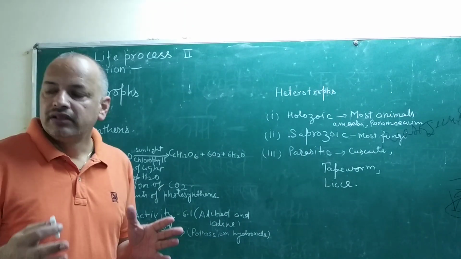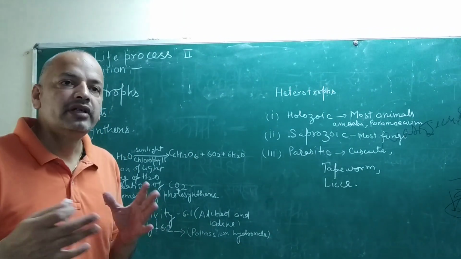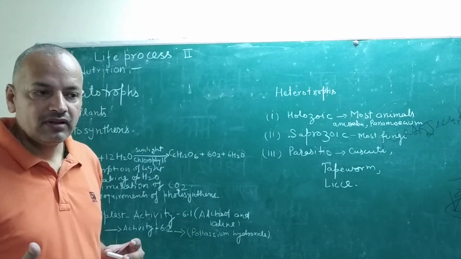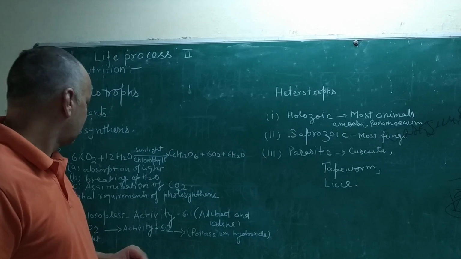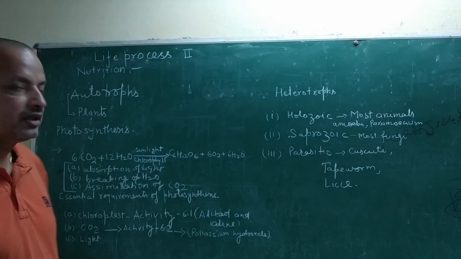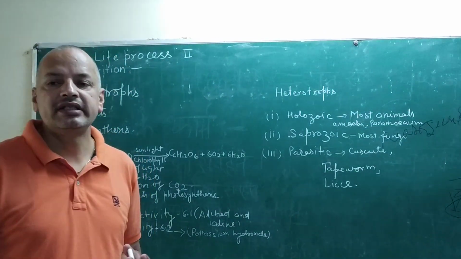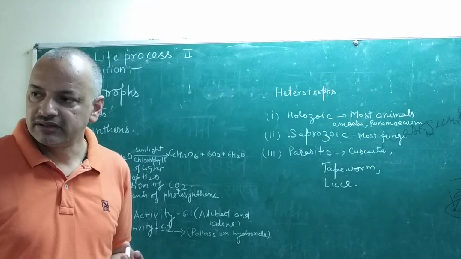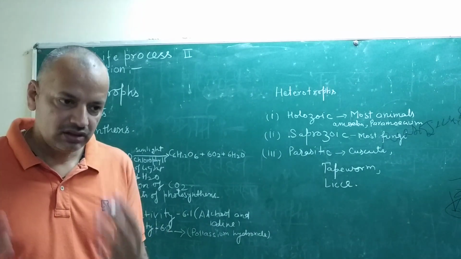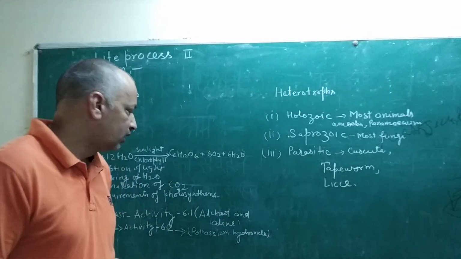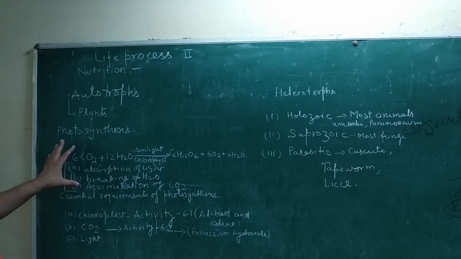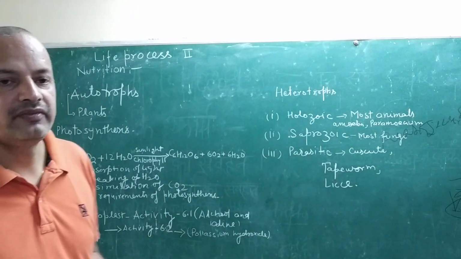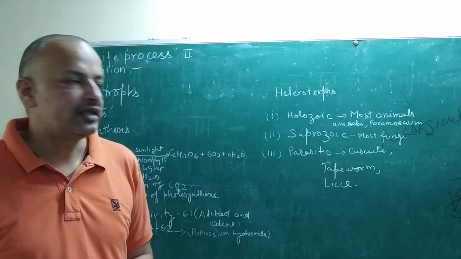So that plant does not give the experiment of starch. Third experiment is light. Light experiment is very easy: when you keep the plant in the light, starch is formed. When you keep the plant in the dark, starch will not form. That is the procedure of photosynthesis, and whatever is given in the book of class 10.